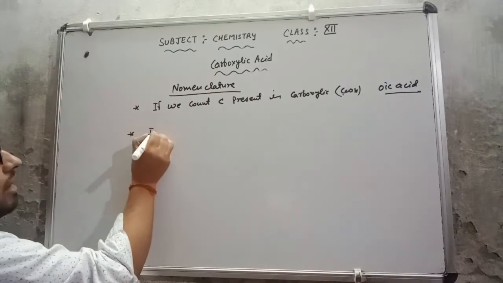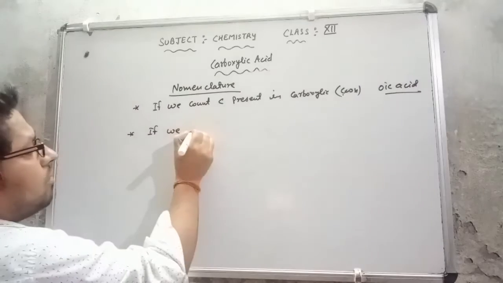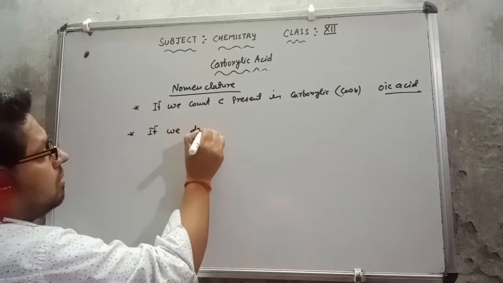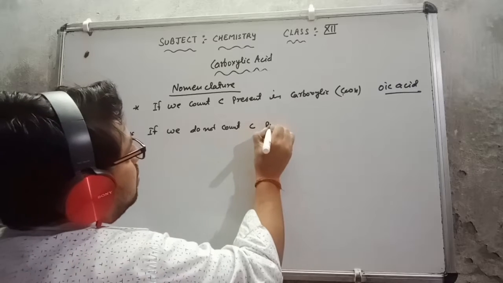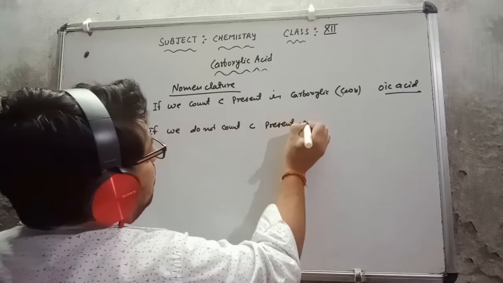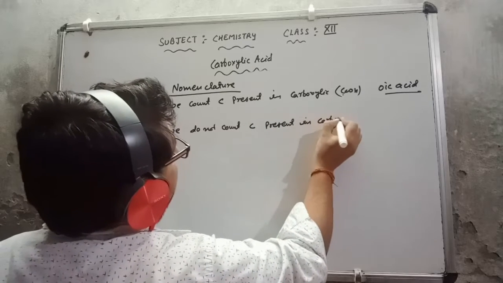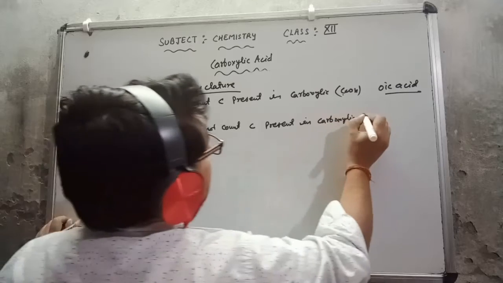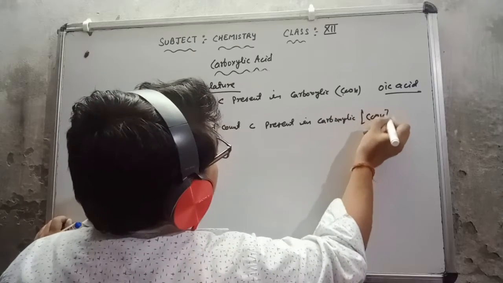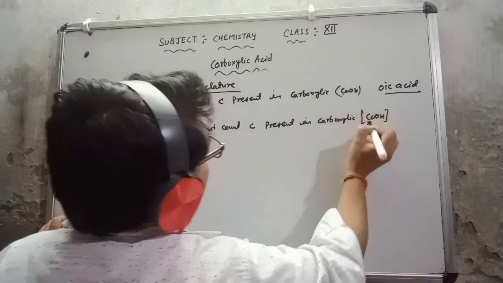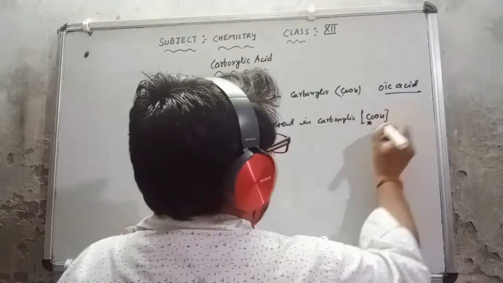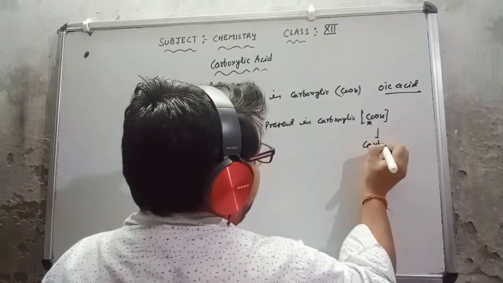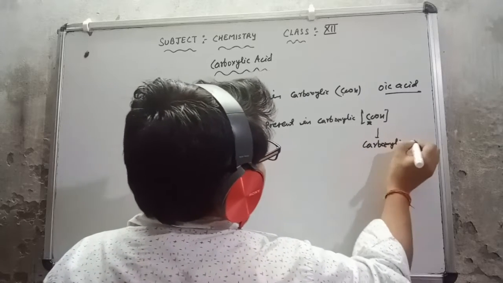Second thing, if we do not count the carbon present in the carboxylic, that means this carbon if I do not count in a chain, then this will be a carboxylic acid, then the suffix will be carboxylic acid.